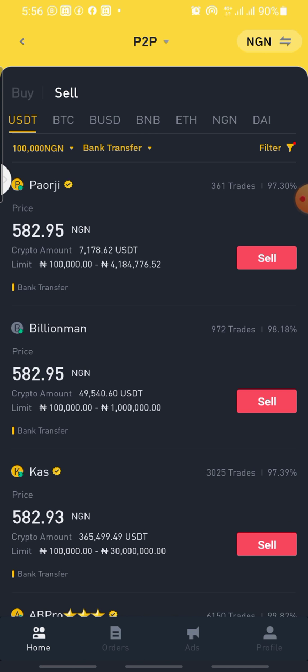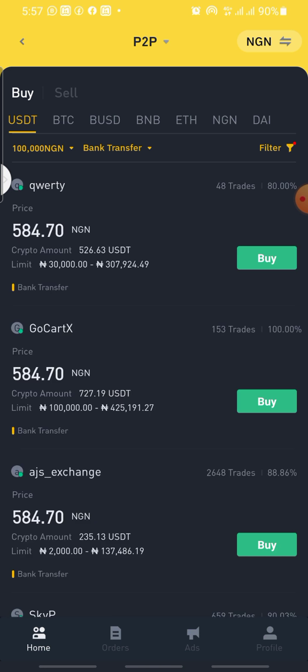So sometimes it will be a difference of 2, sometimes a difference of 2 point something, sometimes 1 point something. So this difference is what you are going to use for the arbitrage we are going to do here to make a little profit. Okay, let's say here now, you should not consider this 80% return. You should always check for 90% and above, like I explained. This one is 584.70. If I'm talking about 584 points, this is what I'm talking about.